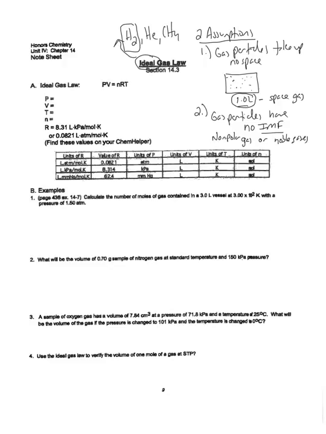The only type of IMF they have is dispersion forces, and even those tend to be very weak. So nonpolar gases will follow the ideal gas law much better than polar gases. These are the type of multiple choice questions that were on the test for this unit. If we meet again later in the year and take this test, that's the type of question you can expect to see.